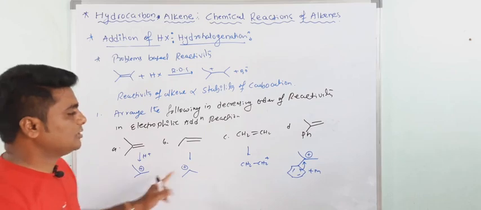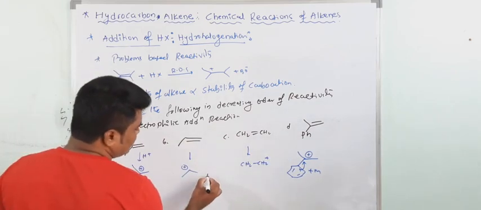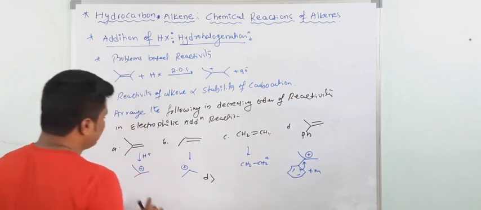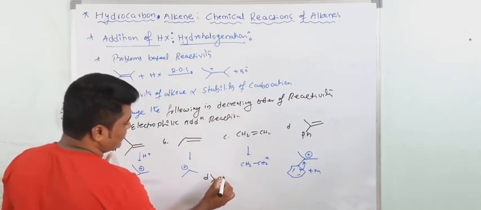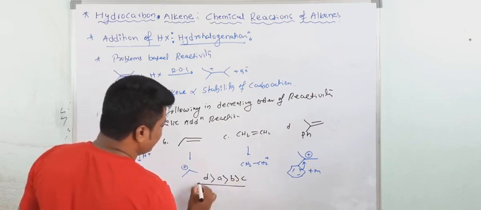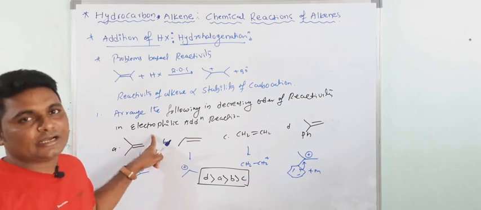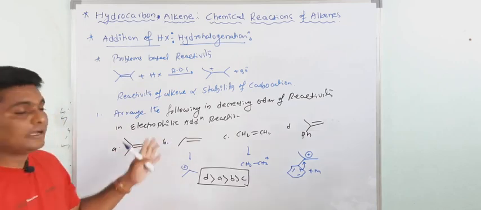So which one is more stable? This is more stable. So which is more reactive? D is the most reactive. Then after tertiary carbocation, A will come. Then B. Then C. This is the reactivity order of these alkenes towards electrophilic addition reaction. Okay? Right.